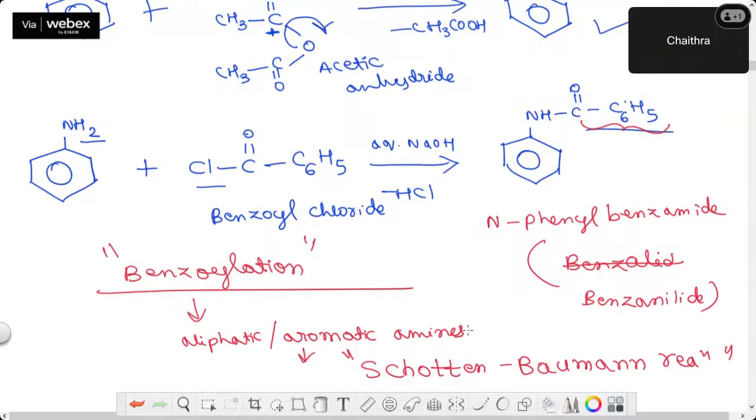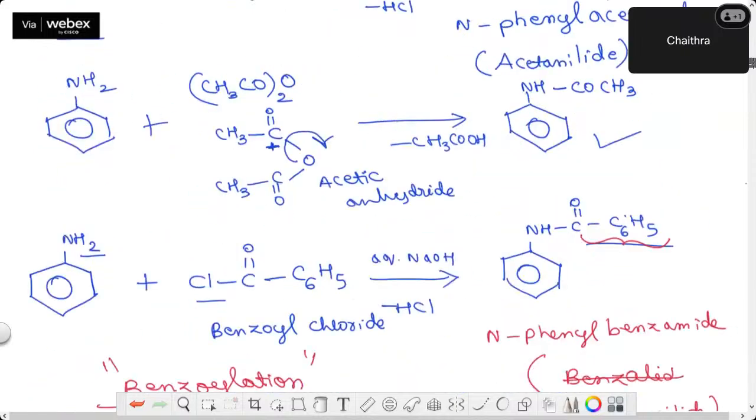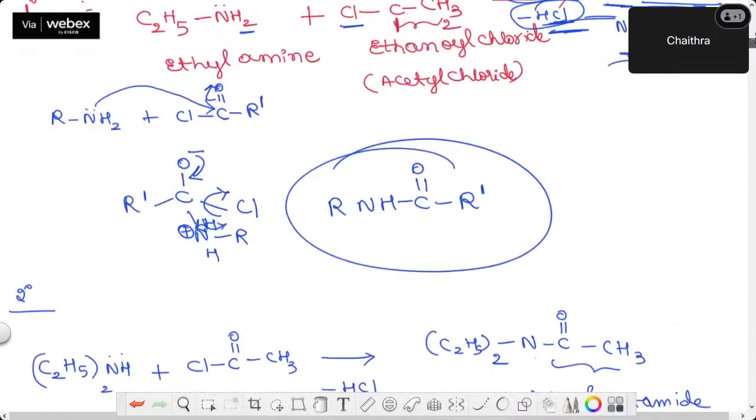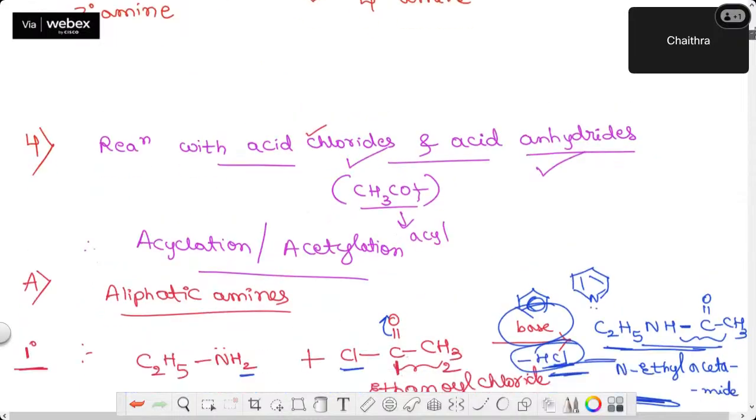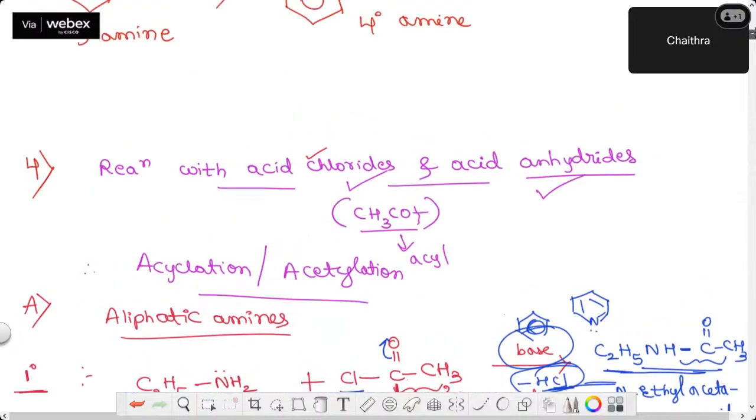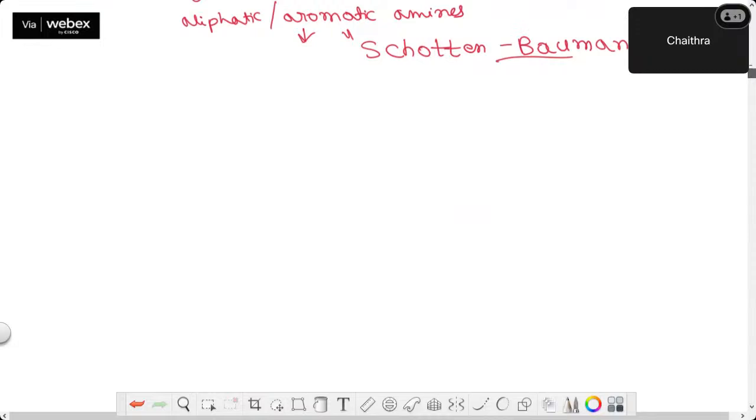So benzoylation of aliphatic or aromatic amines in the presence of benzoyl chloride and NaOH is nothing but what? Schotten-Baumann reaction. Okay, this is one major reaction we studied today. Next, the second reaction I took here was the reaction with acid chloride and acid anhydride. Continue the number. Next, I'll take the fifth reaction.